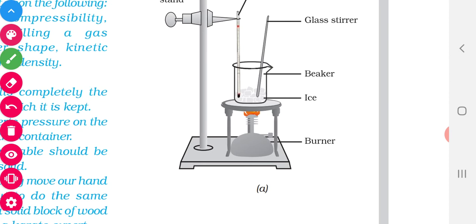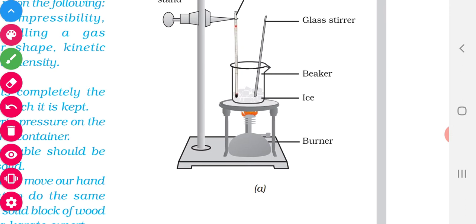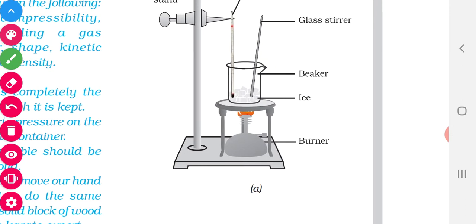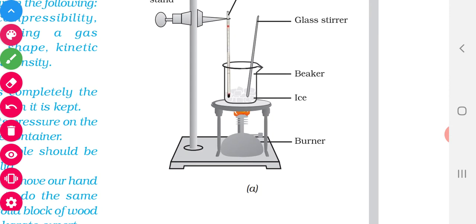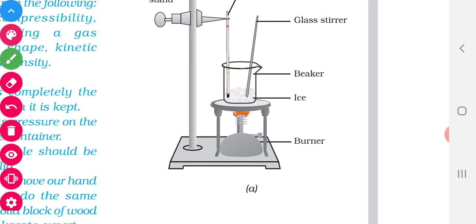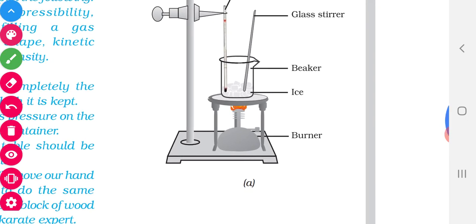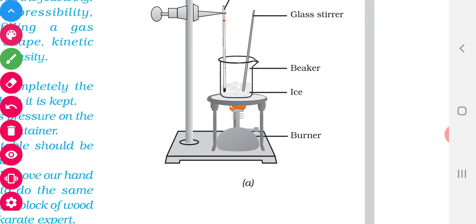The temperature will not change. First see, at 0 degrees Celsius a small particle of ice begins to melt. Then we will be continuously heating, but the temperature will not rise until all the ice cubes are converted into liquid. We are heating, but the temperature is not rising, isn't it?